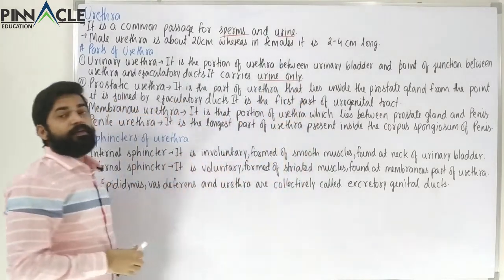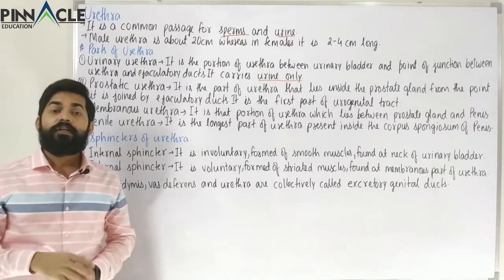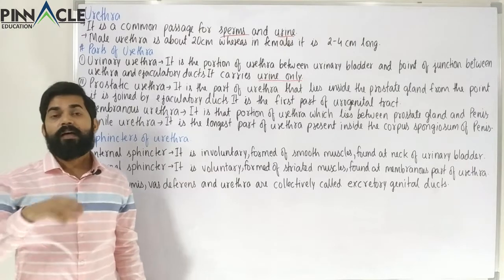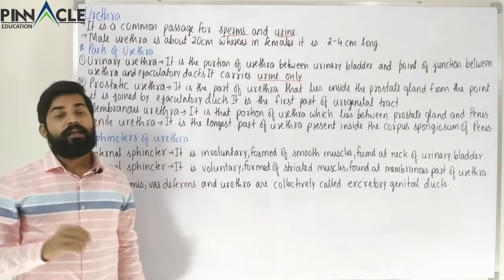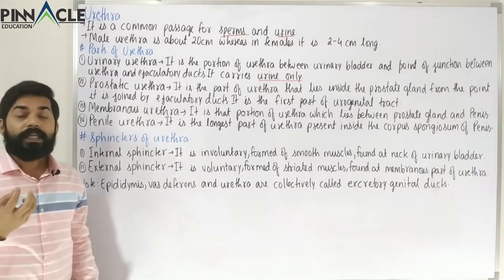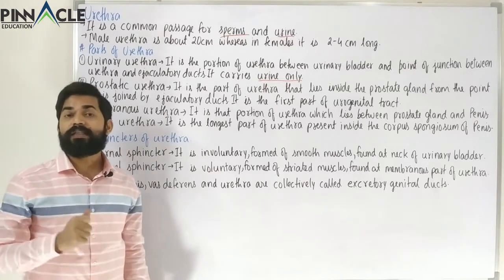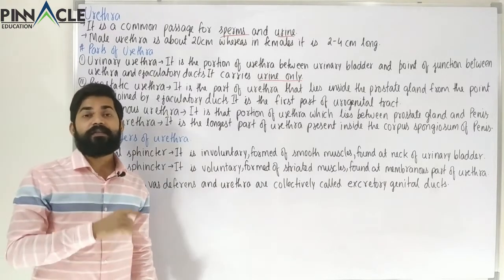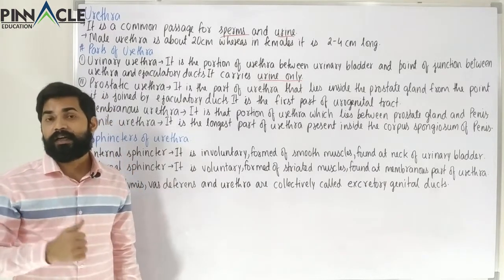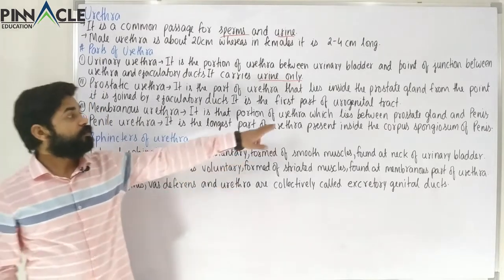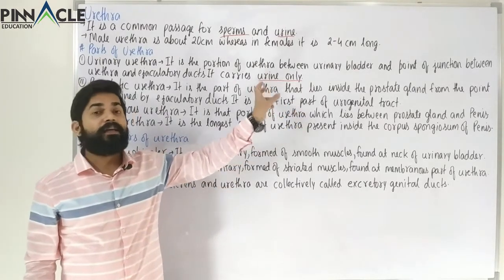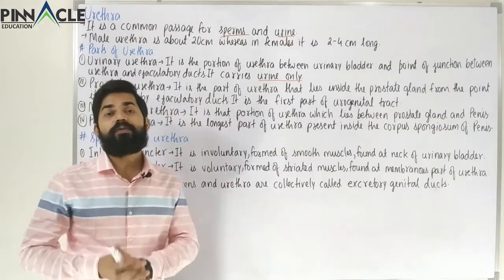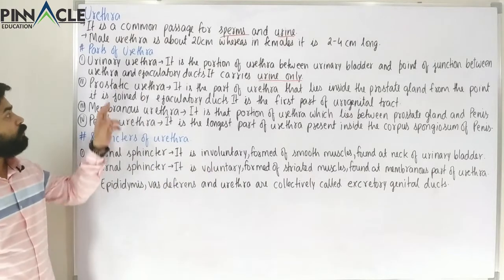After that, there is the prostatic urethra, which passes through the prostate gland. This is also the first part of the urogenital tract, which we studied in the last class.